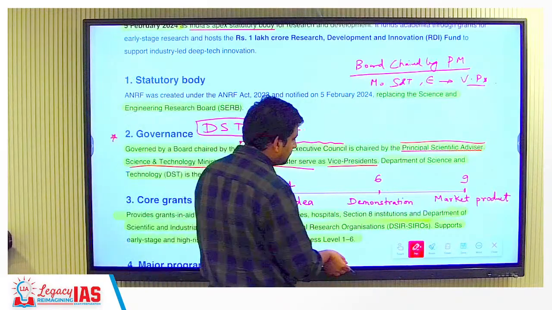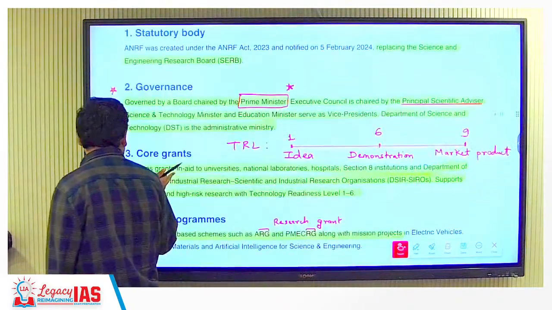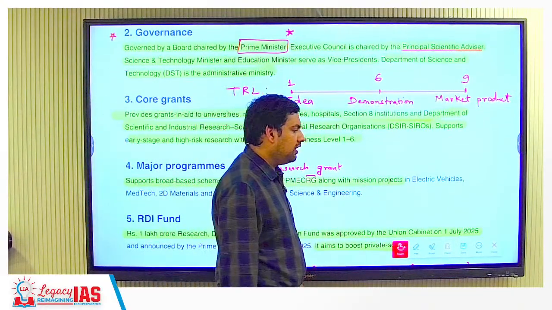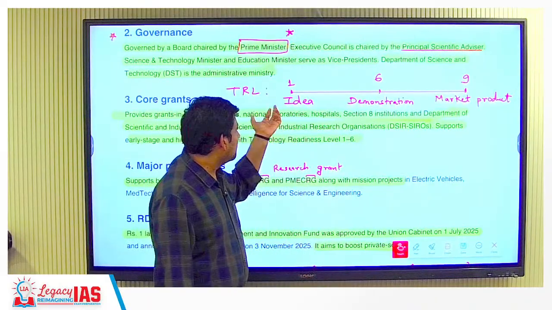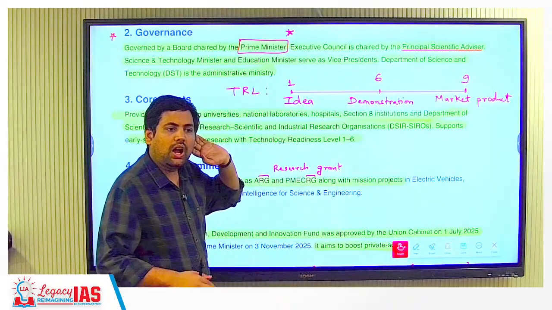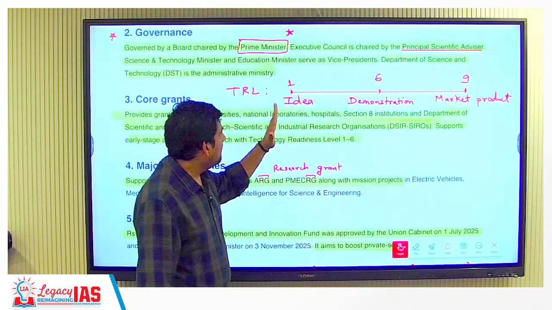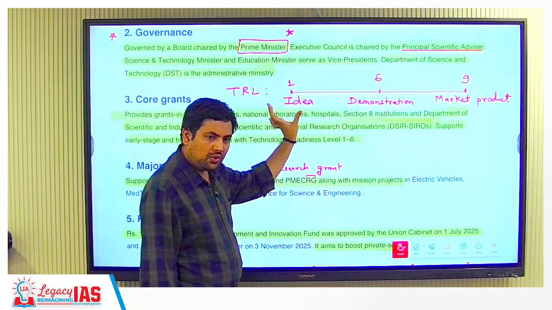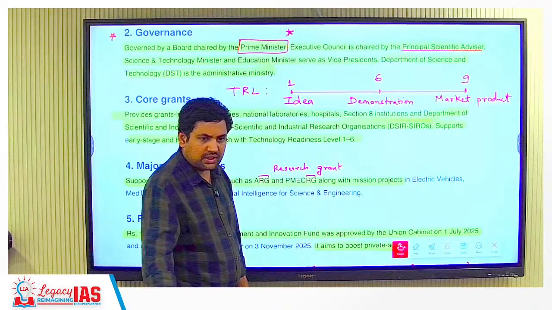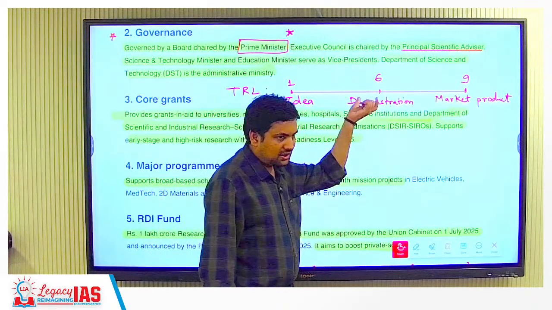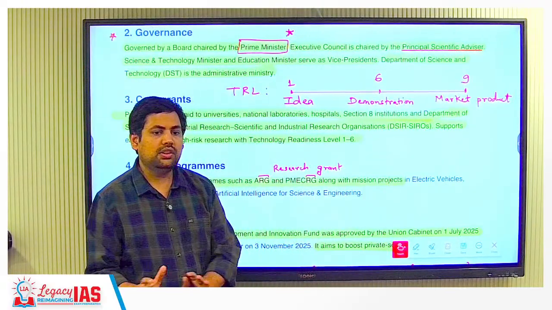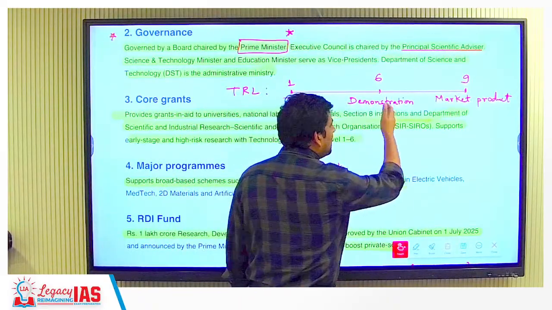Now let's see the core grants. Now, before that, you understand how things are divided in research. So basically, there are TRLs. Now, what is this? This is technology readiness level, that is, how ready is the technology to come in the market. Now, if it is at stage 1, that means it is right now only an idea. Then after an idea, they will come up with some kinds of experimentation and it will keep on going. The 6th TRL level is called demonstration, when they make the first lab based demonstration that it will work like this. Then after that, they will test it in different ways.